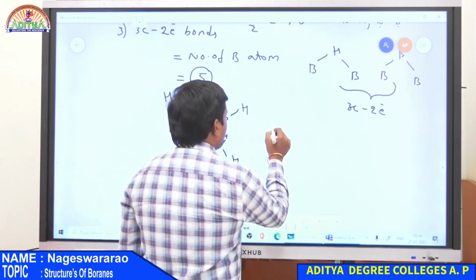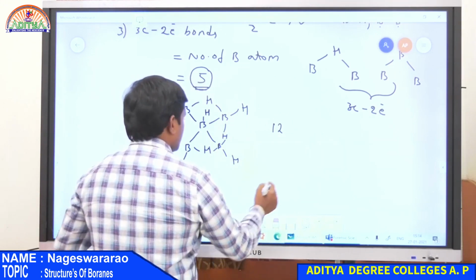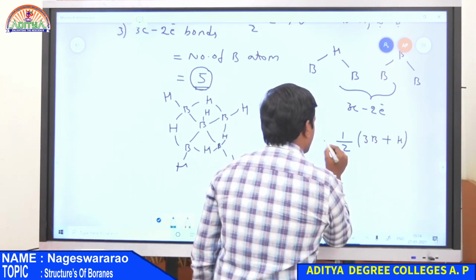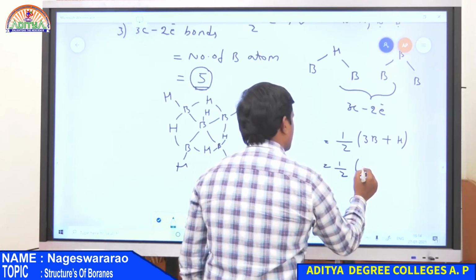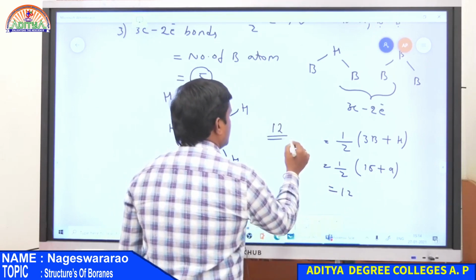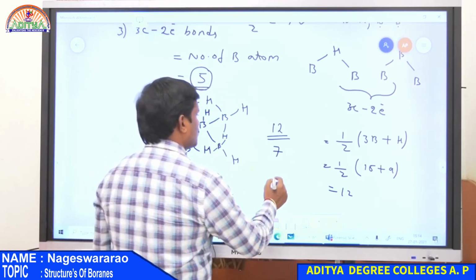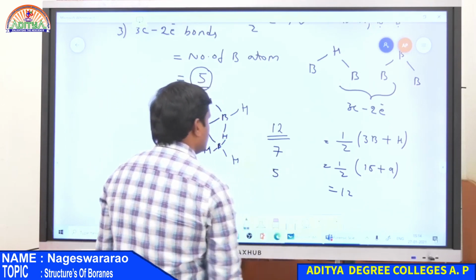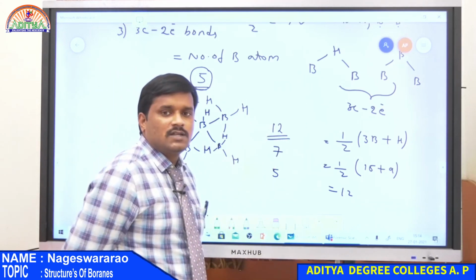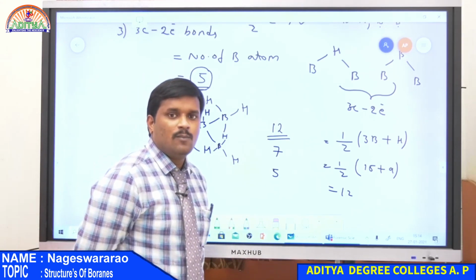So this contains a total of 12 covalent bonds, that is (3B plus H) by 2, equal to (15 plus 9), 24 by 2, that is equal to 12. So totally there are 12 sigma bonds as well as 7 2-centered 2 electron bonds and also 5 3-centered 2 electron bonds. So this is the calculation of the total number of bonds and also 3-centered 2 electron bonds and 2-centered 2 electron bonds present in boranes.